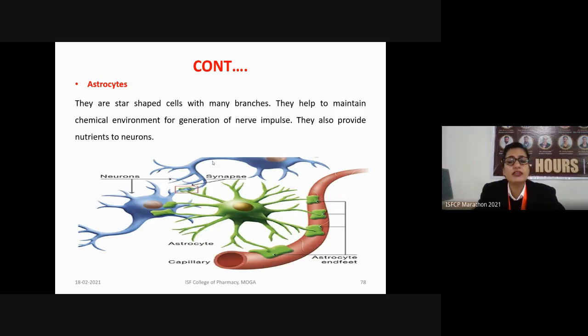Now, how do they provide nutrients to a neuron? Astrocytes have two feet, or we can say they have two hands. One end is attached to a blood vessel or a capillary, and the other end is attached to a neuron. So they take the nourishment firstly from the capillary, and then they provide that nourishment to the neurons. So they are present in between the capillary and the neurons.